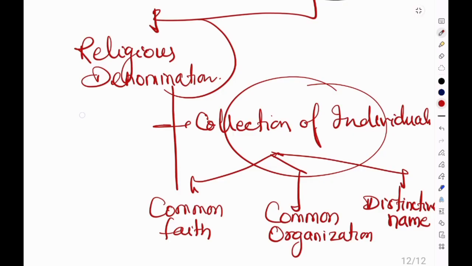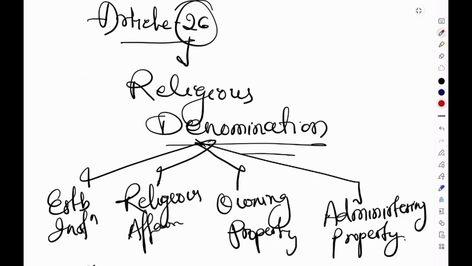So to qualify as a religious denomination, there must be a collective group of individuals who possess a common belief, an organized religious structure, and a distinctive identity. Then it can claim protection under Article 26. So now I think we are done with Article 26 of the Indian Constitution.